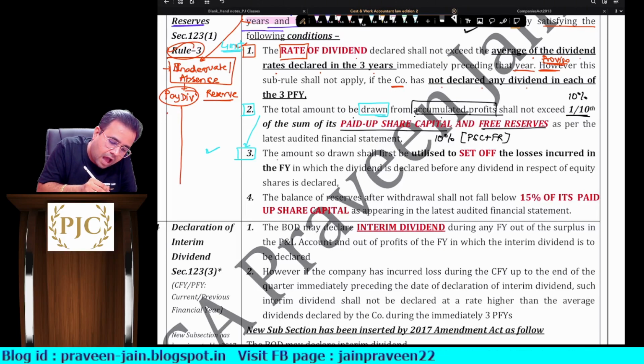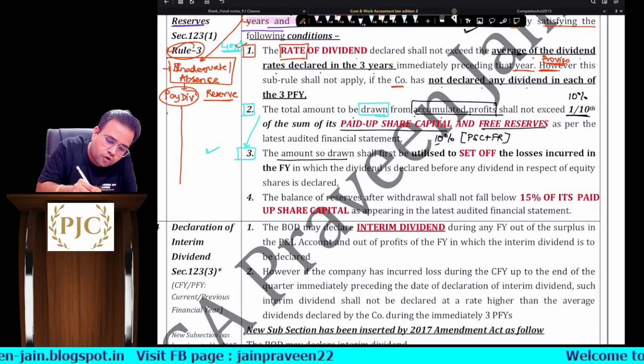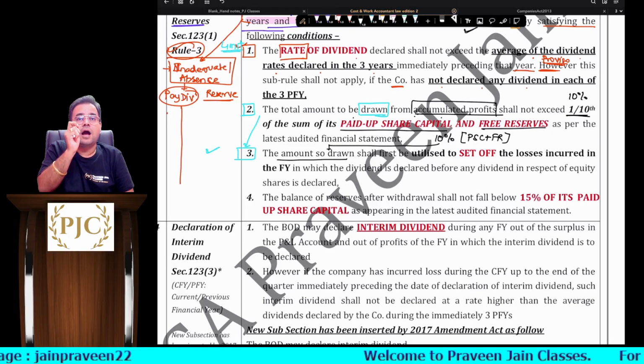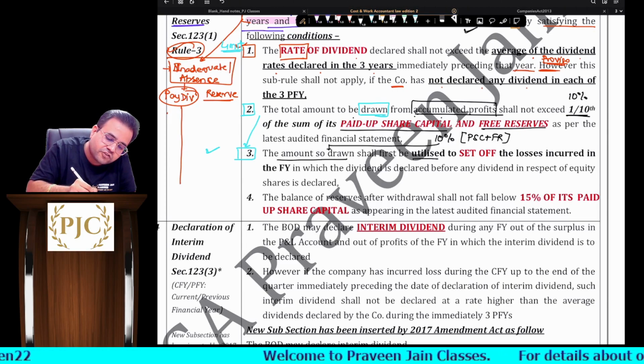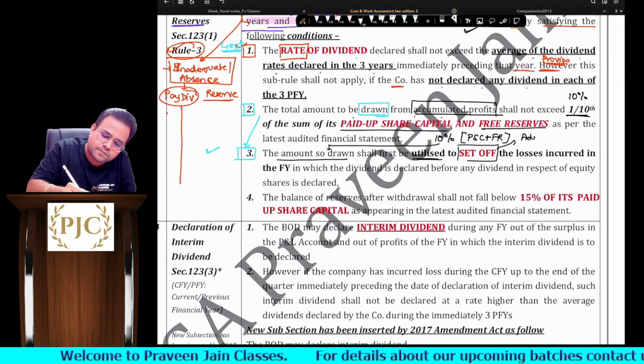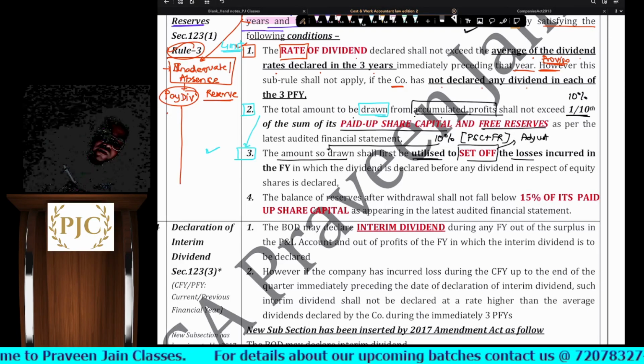Now you see, sir, the amount so drawn, that means 10% of paid up share capital plus free reserves. The amount so drawn shall be first utilized to set off. Set off means what, sir? Adjust. Adjust what?